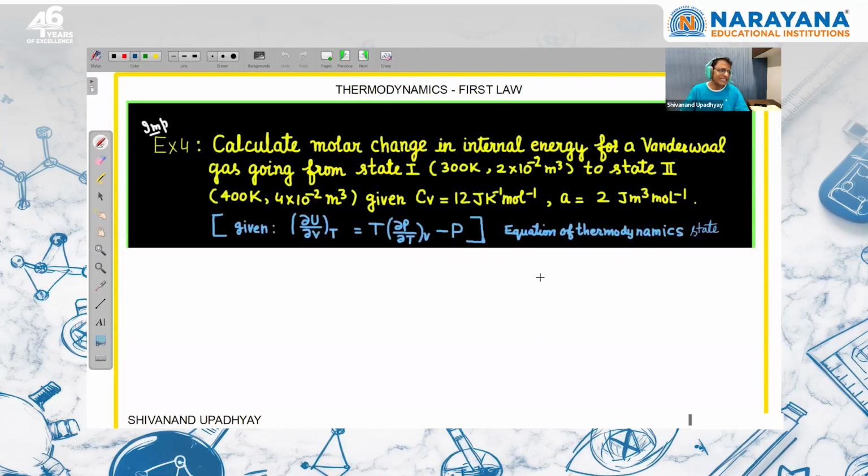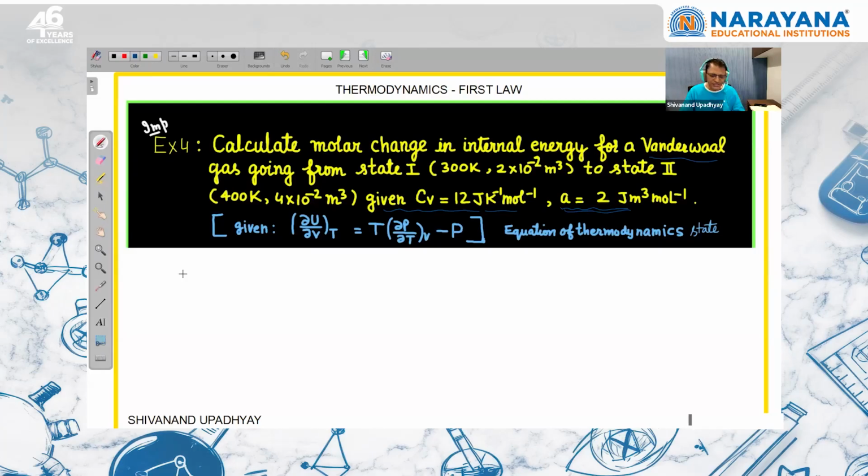Now this is a question. Calculate the molar change in internal energy for a van der Waals gas going from state 1 to state 2. They have given temperature and volume. CV of the gas is given. This is a van der Waals gas whose CV is given. And a is the van der Waals constant, which is also given. They have not given the value of b, which means we have to neglect b.